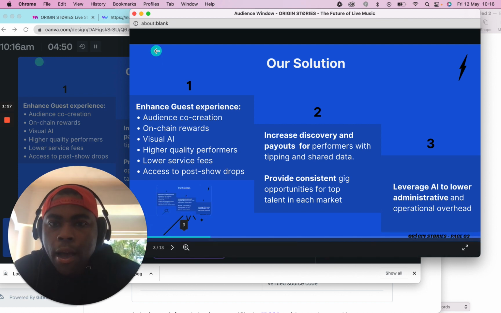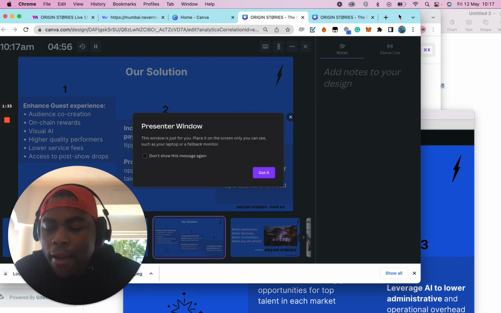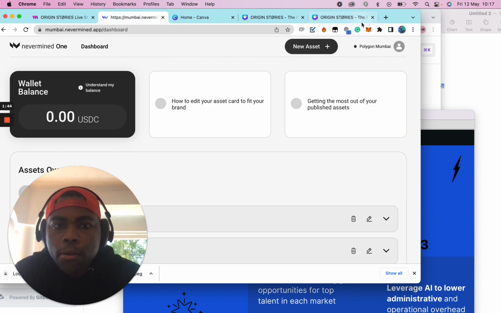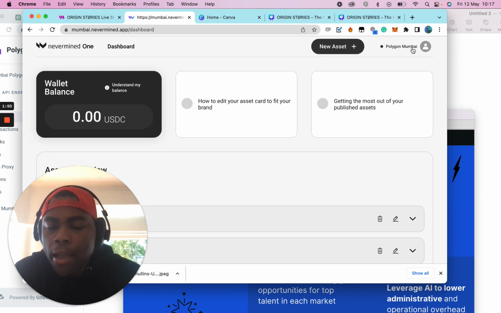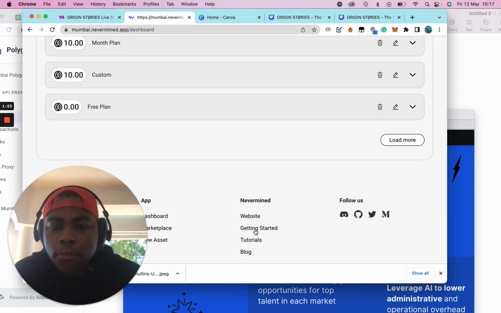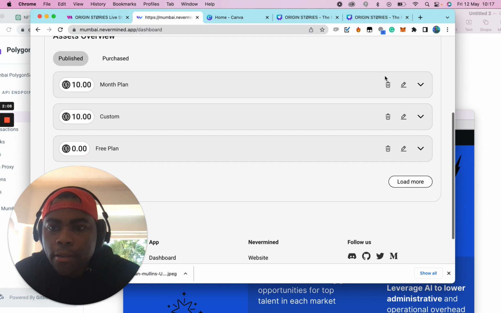So to build this, I had my co-pilot ChatGPT, but I used Node.js, JavaScript, and worked with a modified Solidity contract for Mumbai Polygon. The first step that I did was to create my account on Nevermind 1, logging in with Mumbai. And then I went to their dashboard of tutorials and added the SDK to my computer and connected everything that way. Once everything had been set up, I went through and made a couple of different assets inside of the platform.